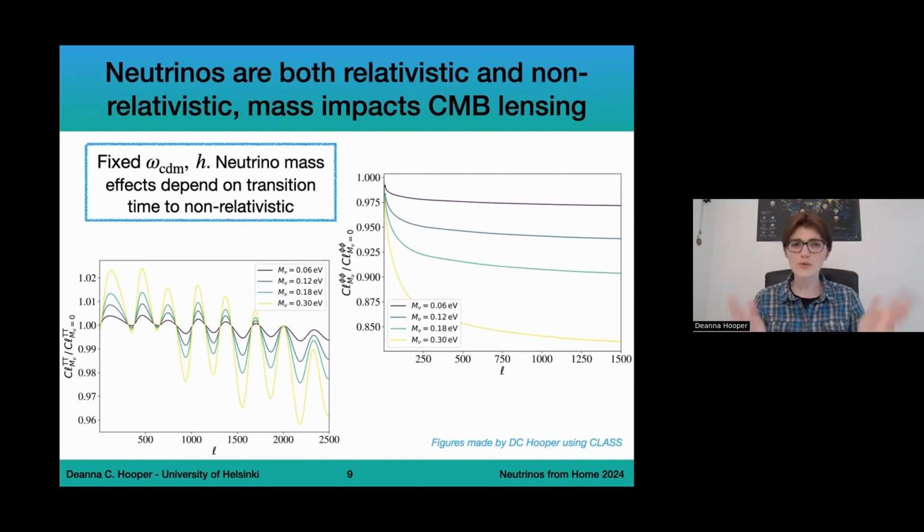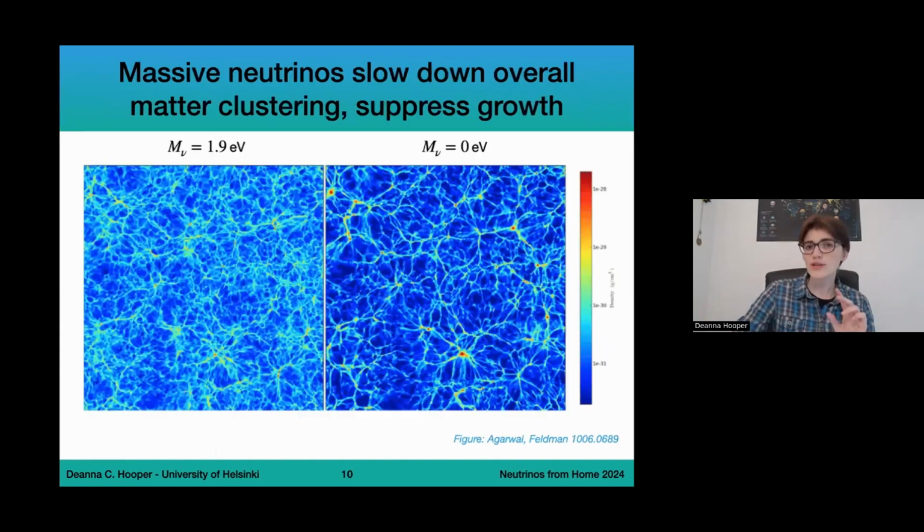So all of this up till now was in terms of the CMB anisotropies. We focus on temperature anisotropies and lensing anisotropies. But as I mentioned earlier, neutrinos are also going to impact the growth of structures. So I want to illustrate this by looking at these two images here. Now, these simulations are quite old, but I think they're very illustrative. They're very cool to see side by side.